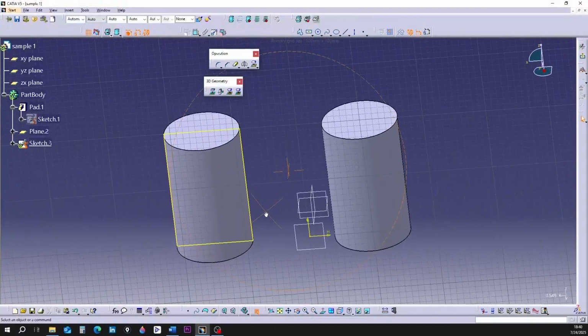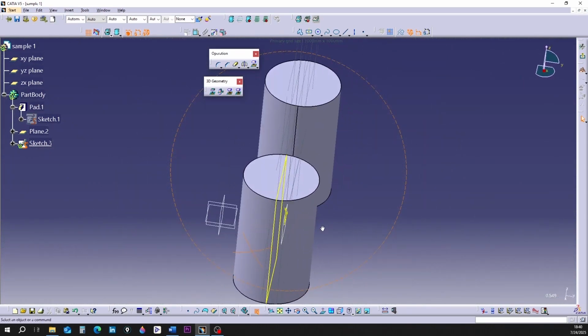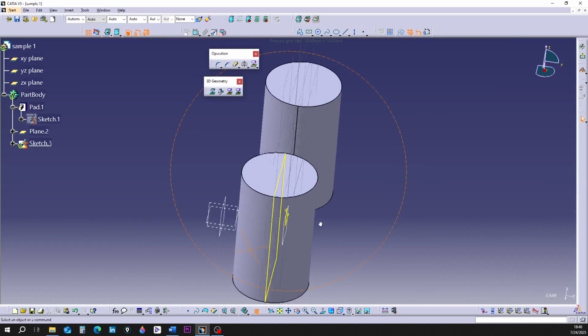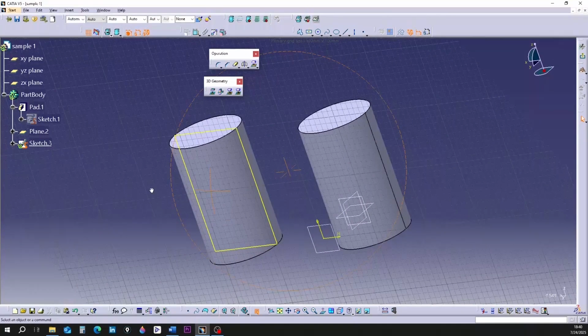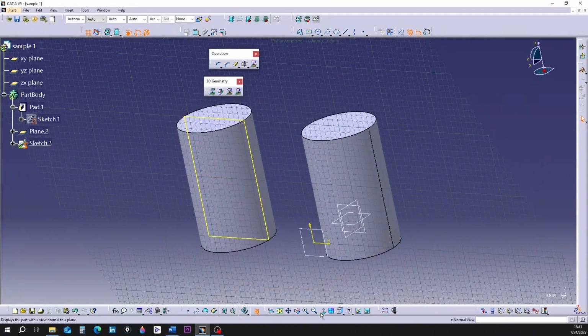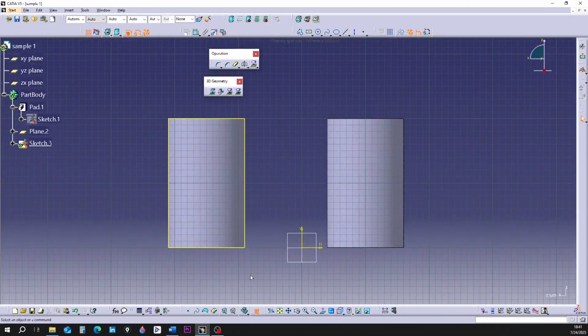I'm rotating the sketch page to 3D view. It can be seen that these lines are in the center of the cylinder. This is because our sketch page is defined in the middle of the cylinder. I'm clicking on the normal view command. My view returns to be perpendicular to the drawing plane.